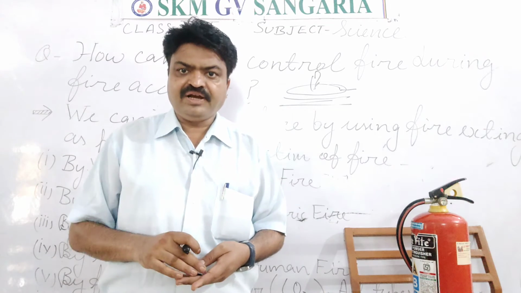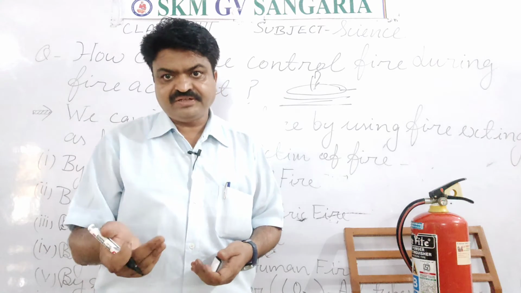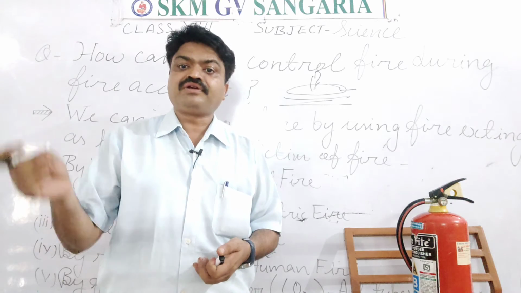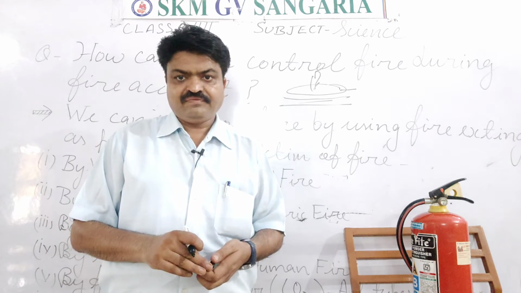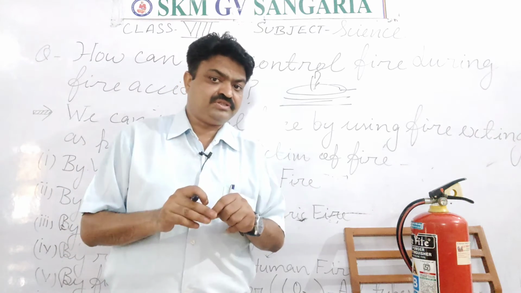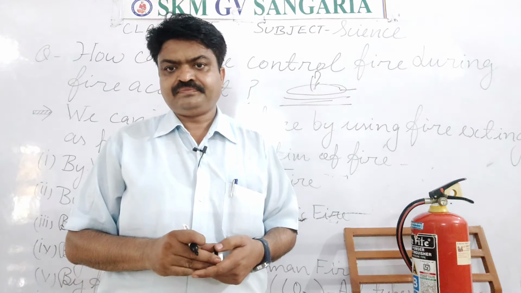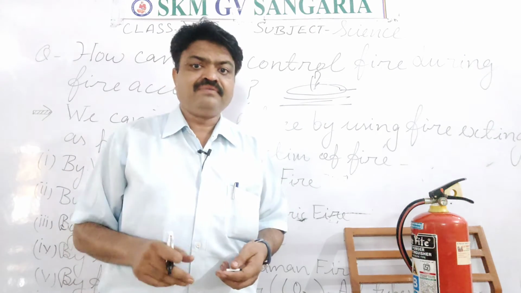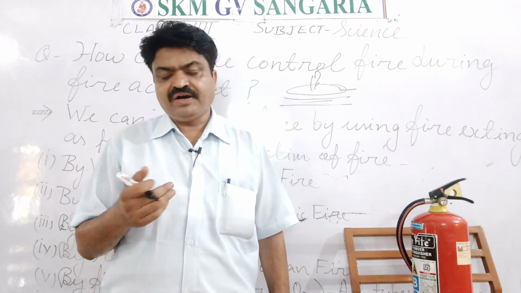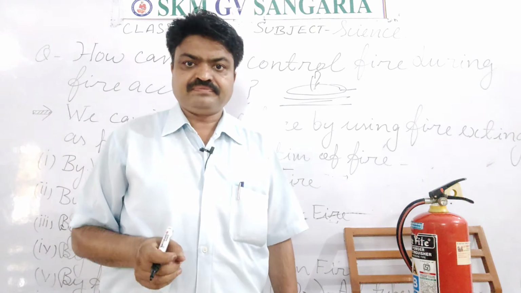With the help of that, the contact with oxygen is stopped, and the burning substance will not get oxygen, due to which the burning is stopped. So with the help of soil, we can stop oil-caused fire or electric fire, students.